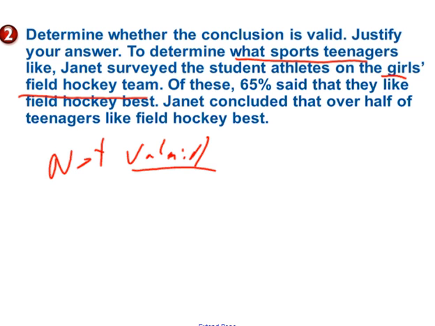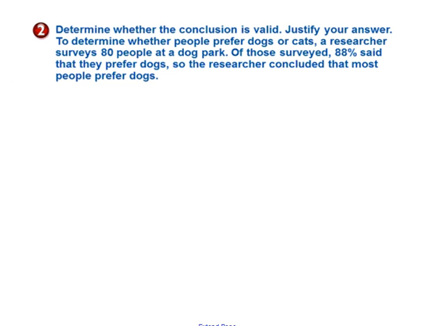It was biased in its conception. She only asked those people that played field hockey. If they play field hockey, the greater likelihood is that they're going to like field hockey, and therefore it is biased, and it was just based on convenience. She did it for convenience.